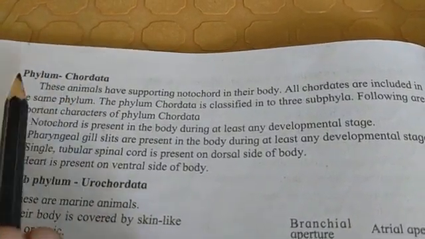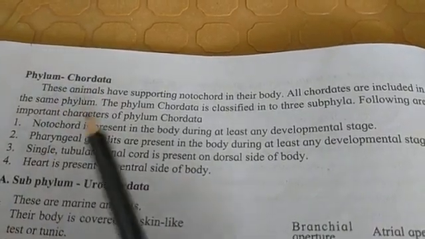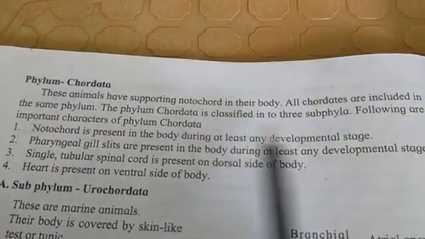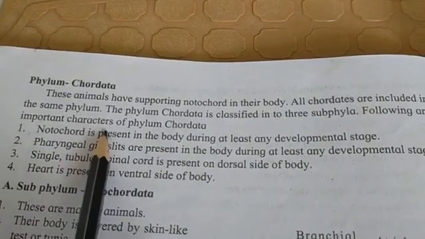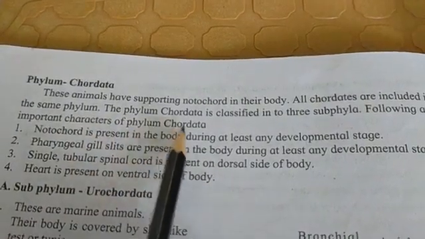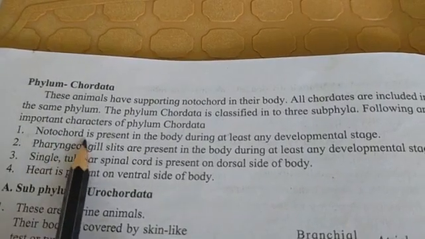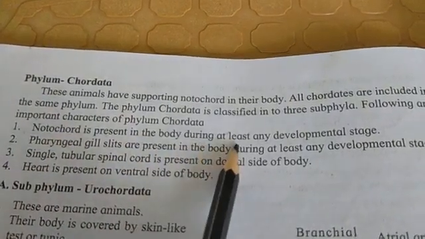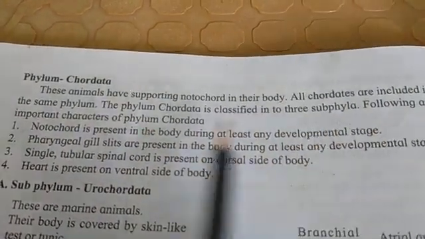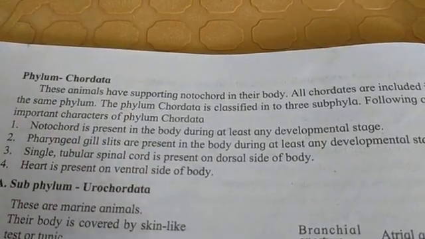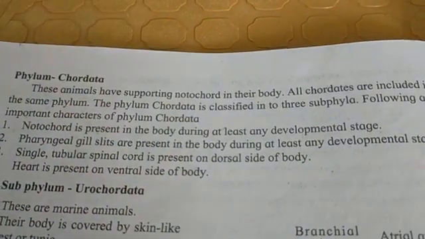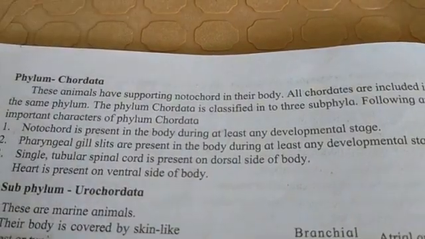This is the phylum, and after that they are divided into subphyla. Following are the important characters of the phylum Chordata. What are the characteristics? First, notochord is present in the body during at least some development stage.